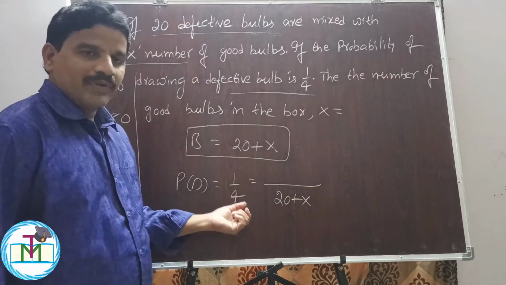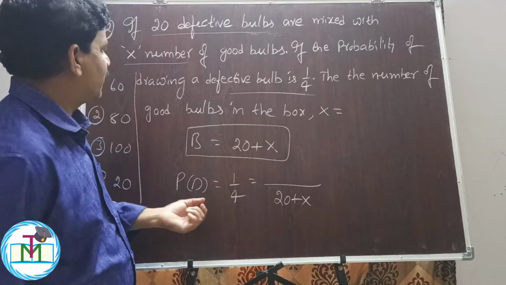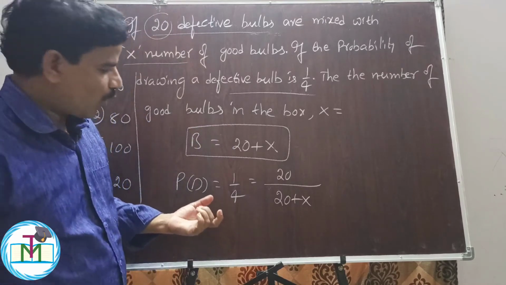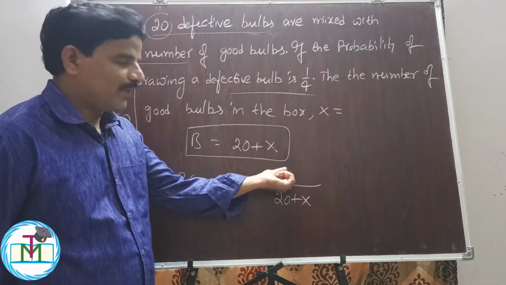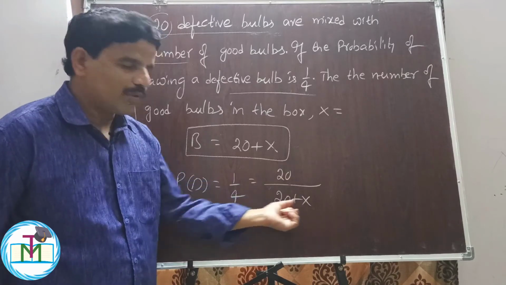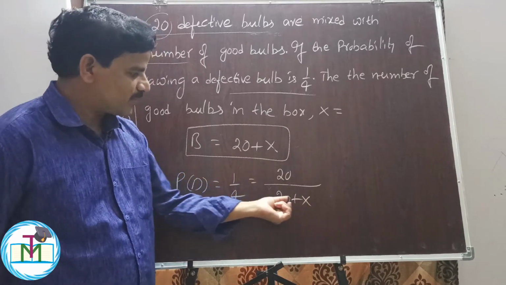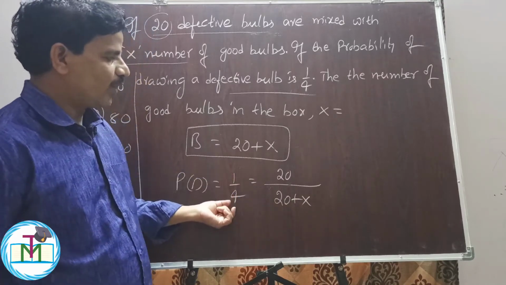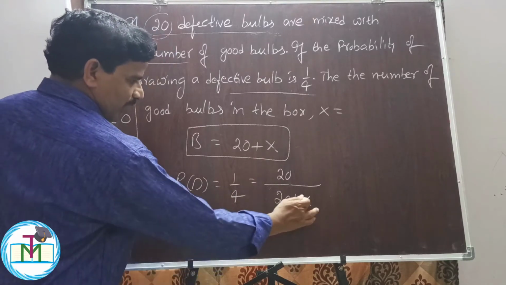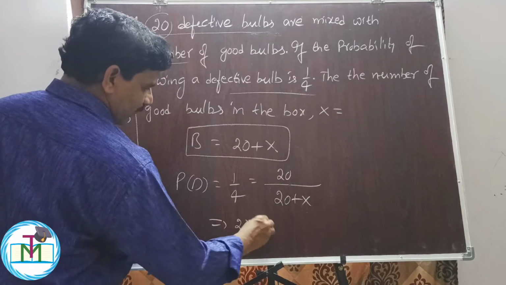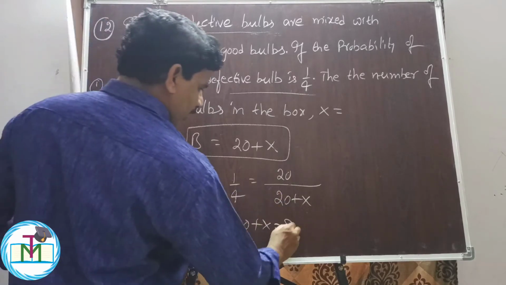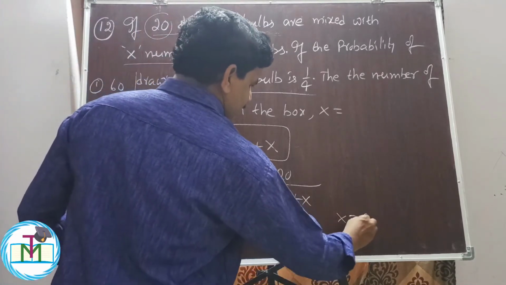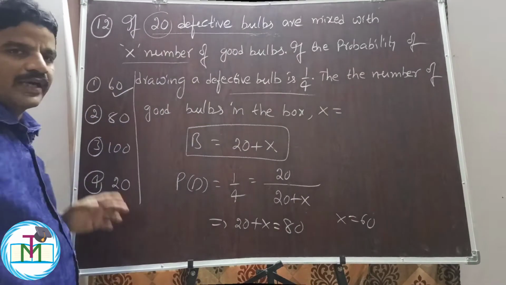So what is the probability of drawing a defective bulb? For drawing a defective bulb, 20 defective bulbs are there, so it is 20 by 20 plus X, that is, defective bulbs by total number of bulbs in the box. This is given as 1 by 4. By cross multiplication, 20 plus X is equal to 4 into 20, which is 80. When 20 goes across, 80 minus 20, X is equal to 60. Option 1 is the right answer.